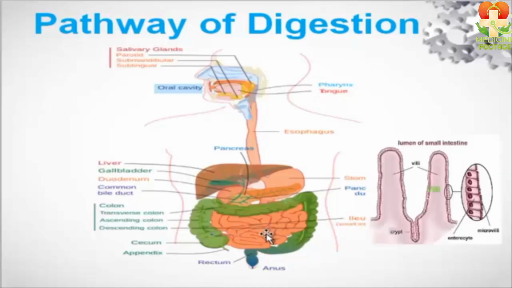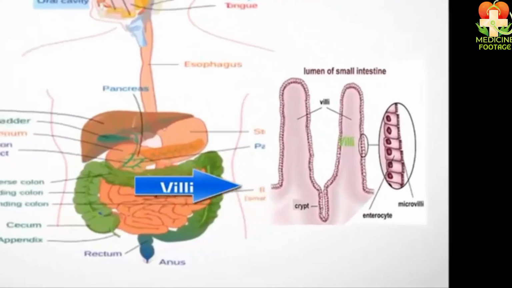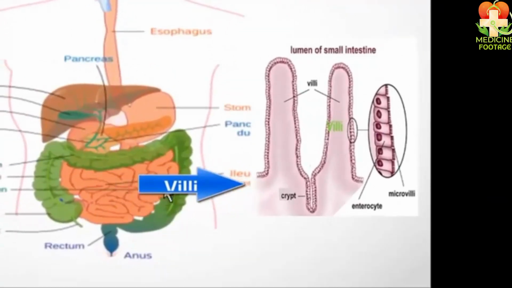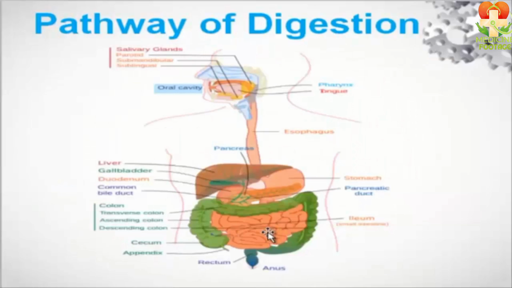The digested food is absorbed here. There are villi present in the large intestines, and inside them are blood capillaries. As our food is fully digested here, the undigested food then collects in the rectum, and through the anus, it is excreted via the process of defecation. Here, it marks the complete pathway of digestion.